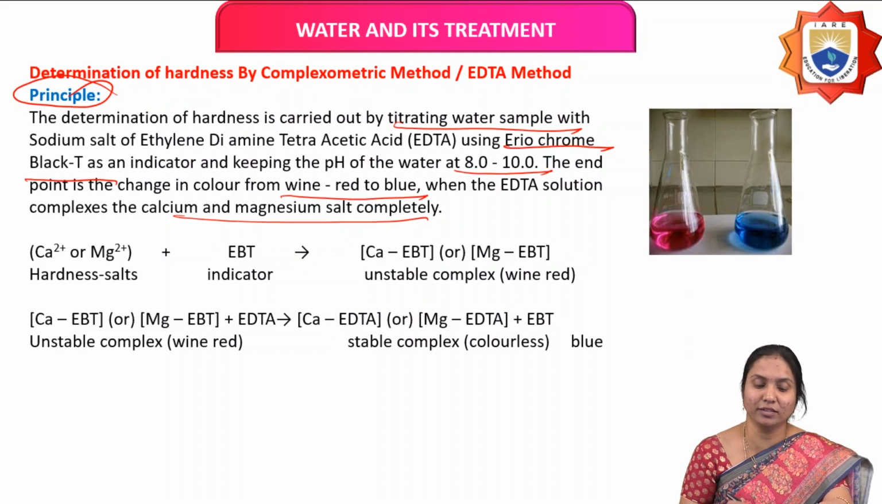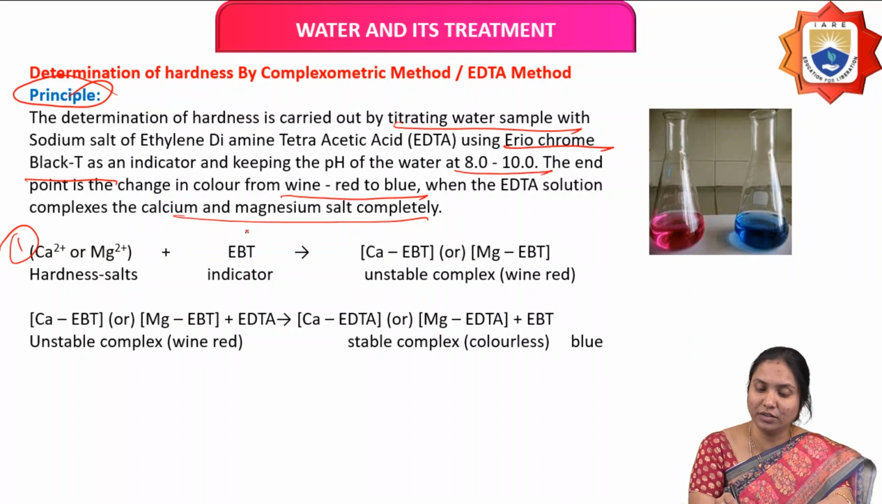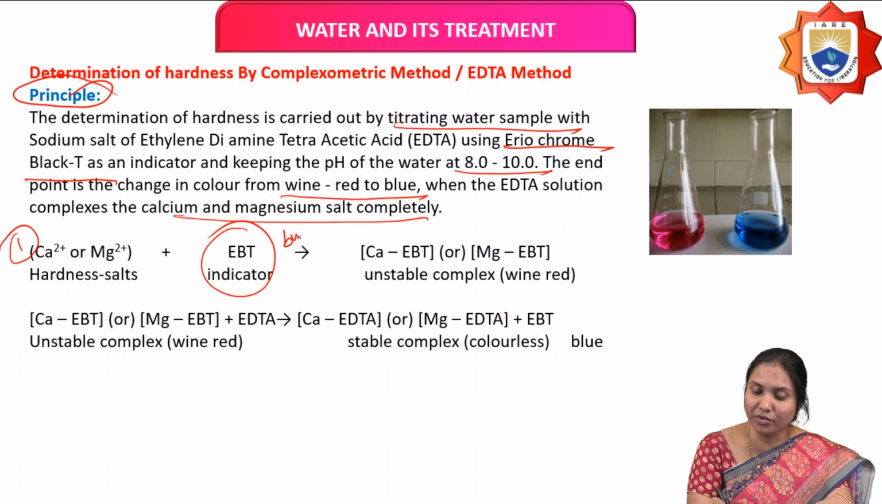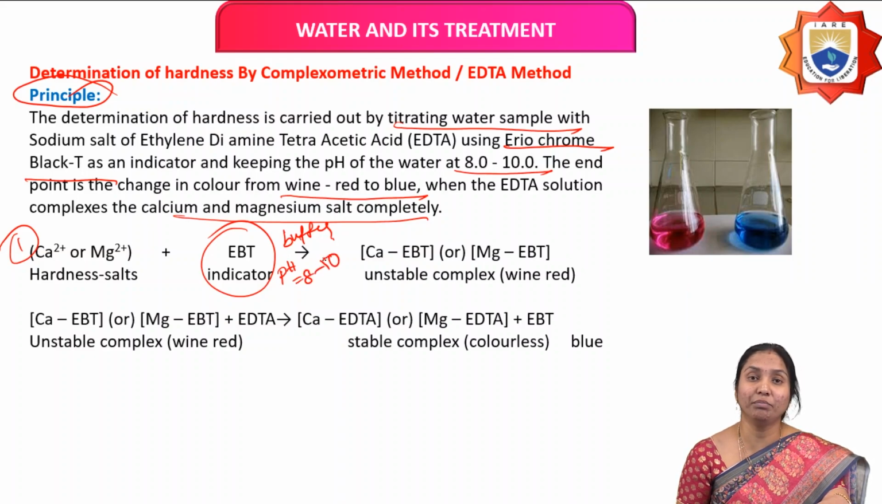First, what is the reaction? Here the first one is hard water, which contains calcium and magnesium salts. We treat this hard water with EBT, that means we add 1 or 2 drops of EBT indicator to the water sample. We also use a buffer. For what purpose? To maintain the pH in the range 8 to 10. At this pH range only, EDTA forms complexes with hardness causing ions. That's why we use the buffer solution.